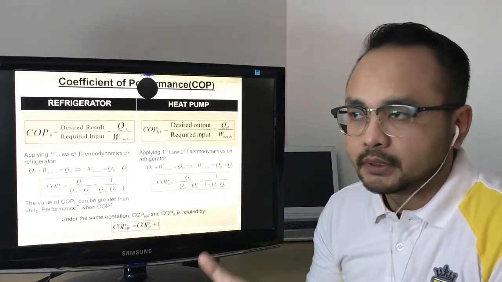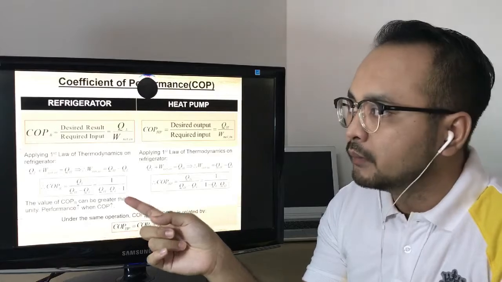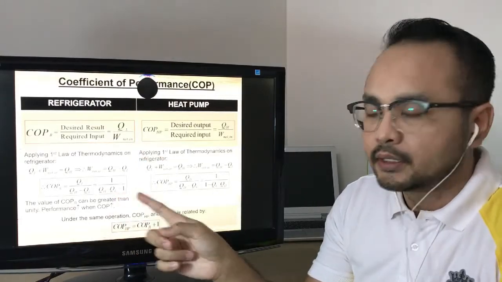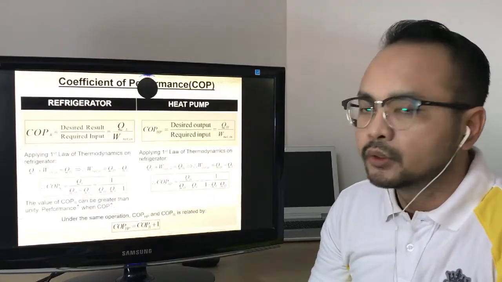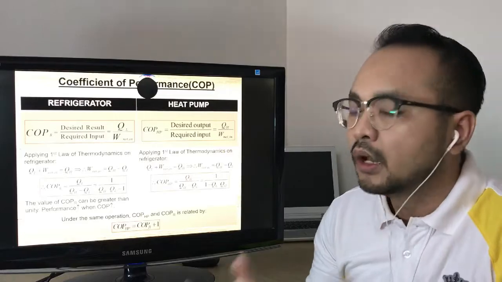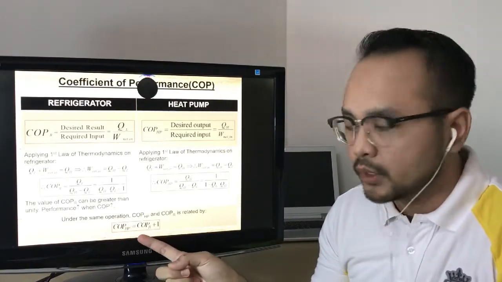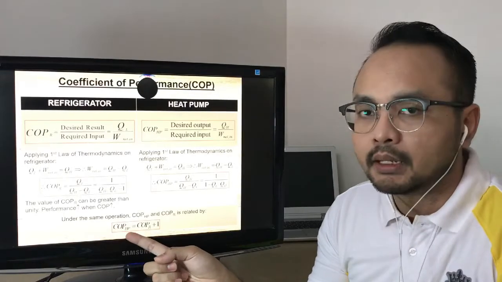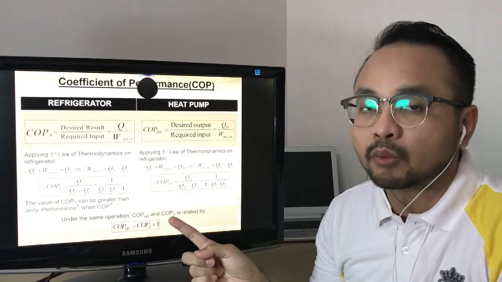After we substitute the first law of thermodynamics equation into the COP, the difference between the refrigerator and the heat pump can be highlighted here. And if the refrigerator and the heat pump are working together, we can relate the COP for both devices by using this equation: COP heat pump is equal to COP refrigerator plus 1.